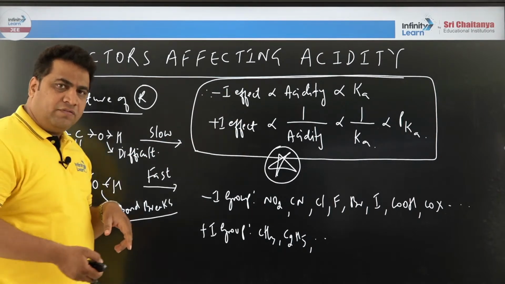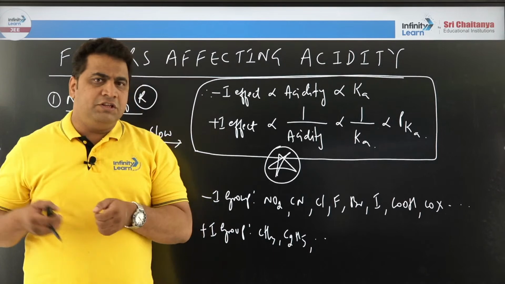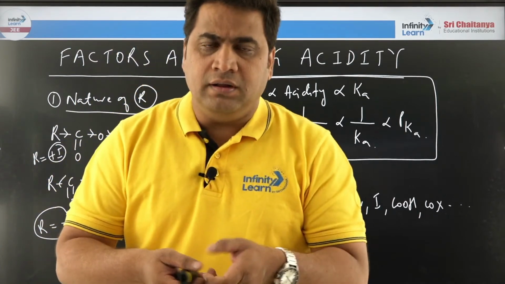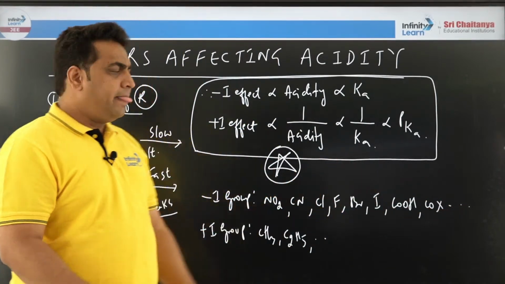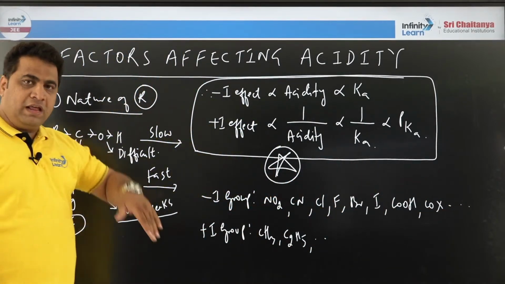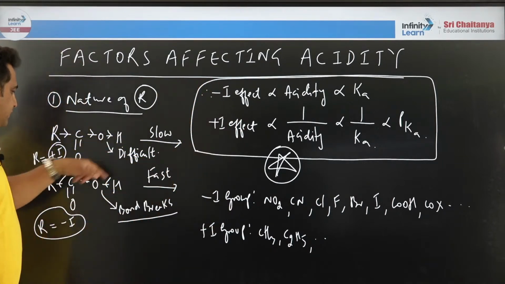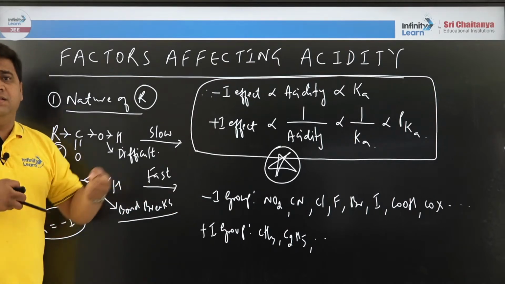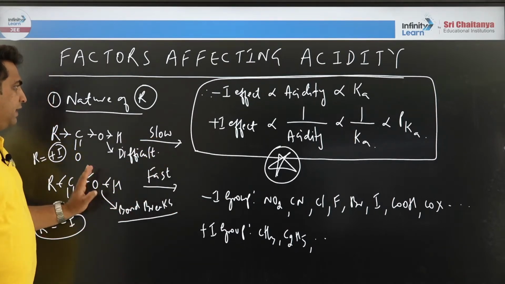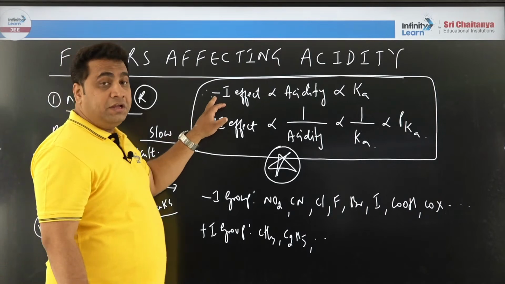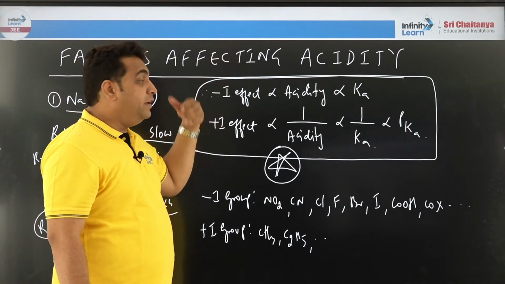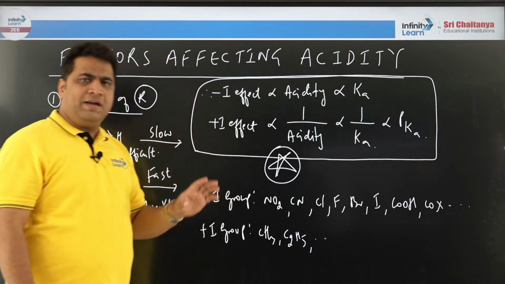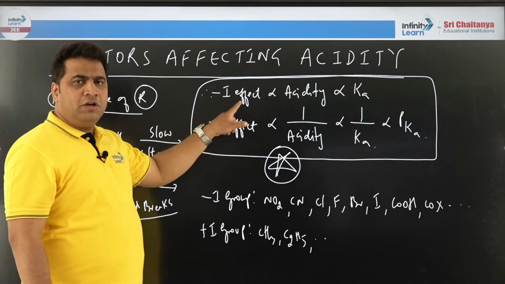It is something like in a tug of war where 4 people are there. The last one is pushing the third one, pushing the second one, pushing the first one, the rope will not break. But here, the fourth one pulling the third one, pulling the second one, pulling the first one, the bond breaks. Hence we summarize that more minus I effect, more minus I group, is very good for acidity. So, in very simple language you can remember, more minus I group, good for acidity.